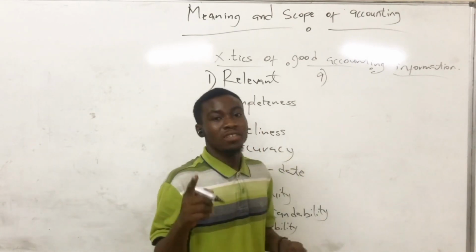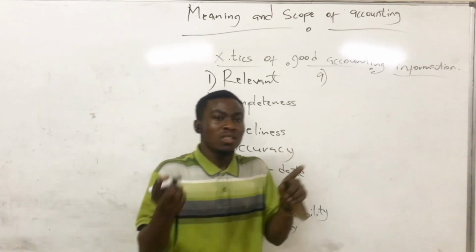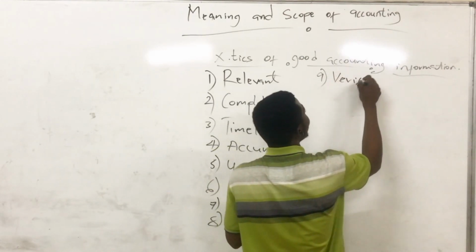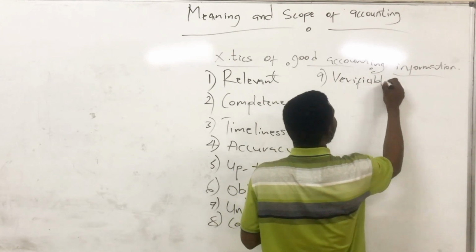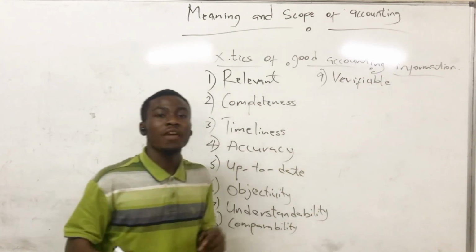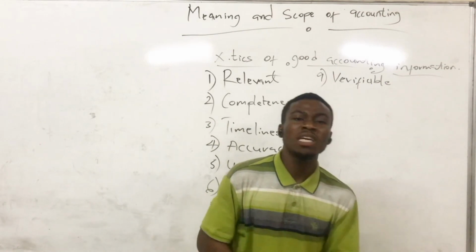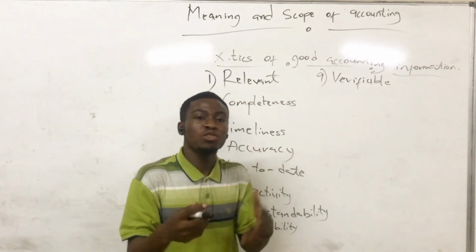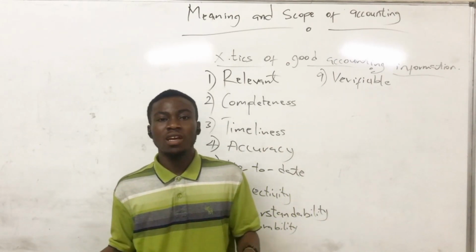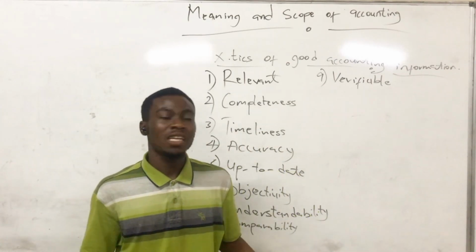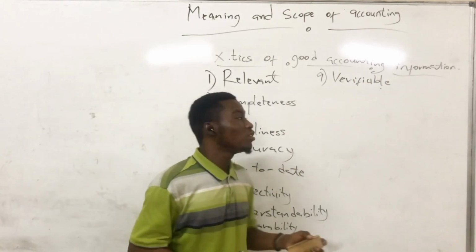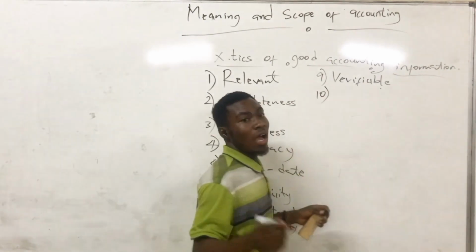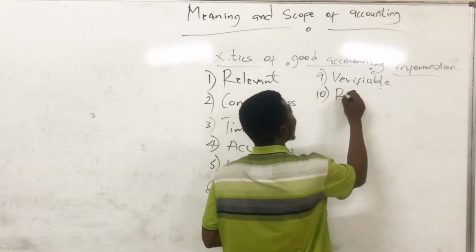Now let's go to the ninth one. Accounting information needs to be verifiable. Verifiable means we can verify it, we can cross-check. If you prepare accounting information, it is supposed to be cross-checked by a different person. Another person can cross-check it. That's verifiable.